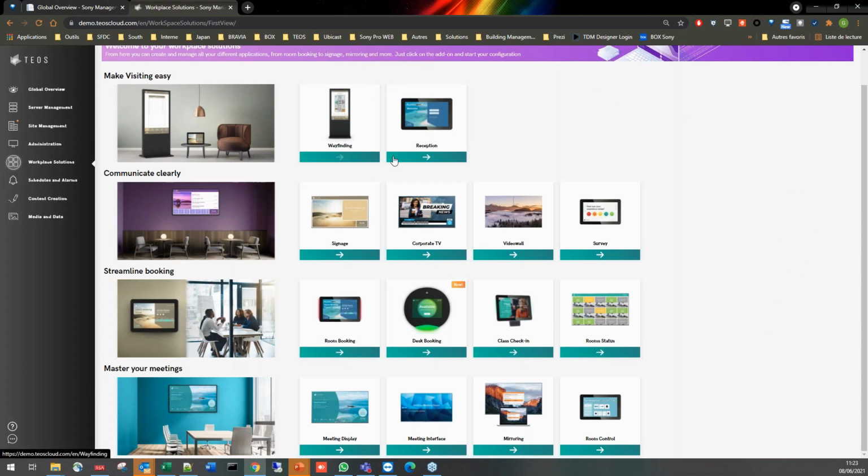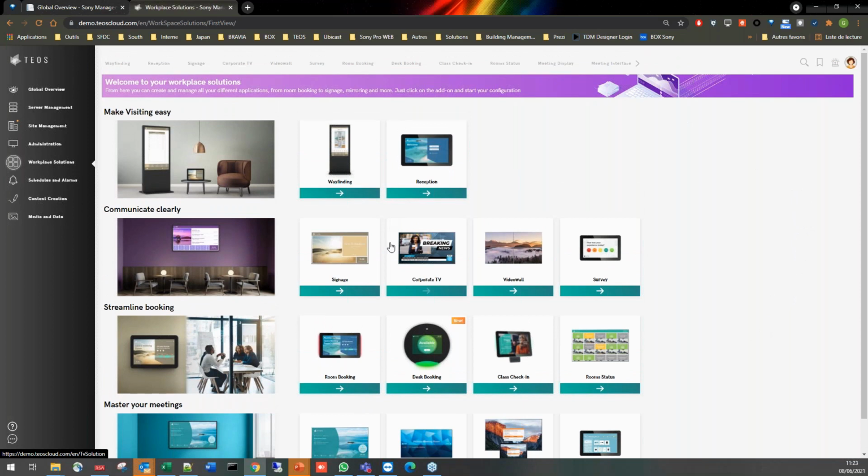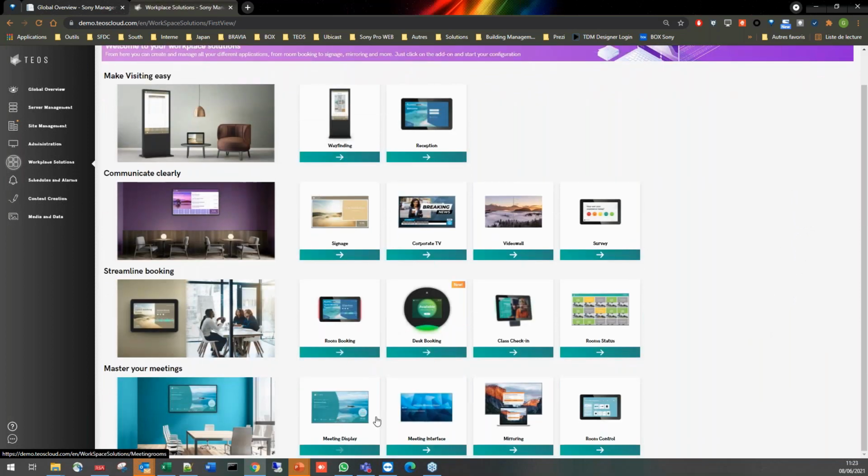From just, again, a top level point of view, in terms of functionalities, for you to know, we have the meeting interface and class checking that will be end of life. So existing customers that have purchased TIOS before February 2021 will still have compatibility with those two functionalities. For newer ones, we are, of course, pushing and recommending the usage of our meeting display interface, which is the replacement of the meeting interface, where we have a lot more functionalities and we can go beyond in terms of usage.